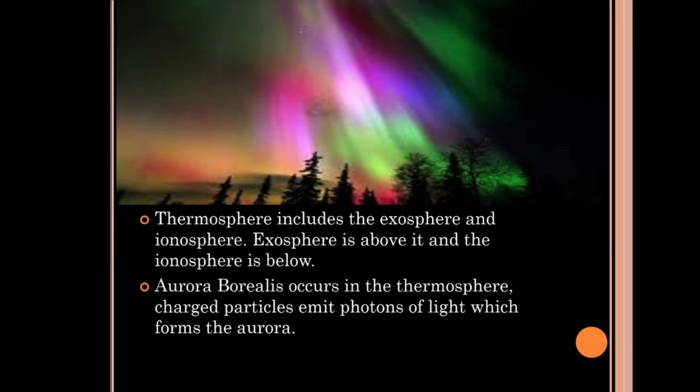In this picture, you can clearly observe the Earth system has a colorful sky. This is due to the thermosphere. Thermosphere includes the exosphere and ionosphere. Exosphere is above the ionosphere. Aurora borealis happens in the thermosphere. The charged particles within the thermosphere emit photons of light which form the aurora. If you go to Norway, you can clearly see the aurora borealis.